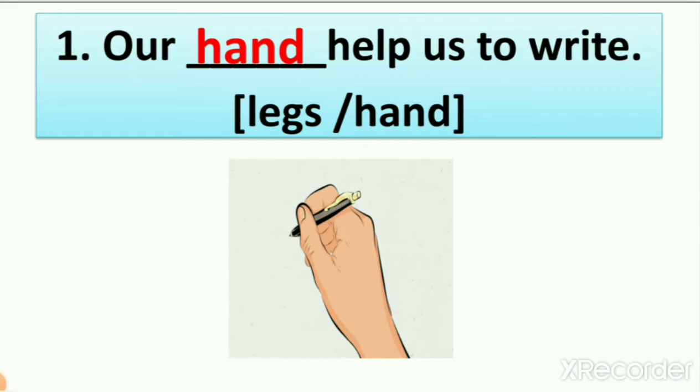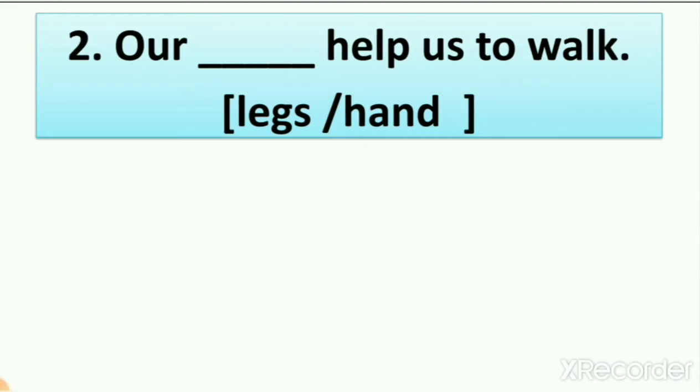So let's see our second FB. Our dash help us to walk, right? We have two options again, legs and hands. What are we using to walk? Now stand up and walk. What are you using?